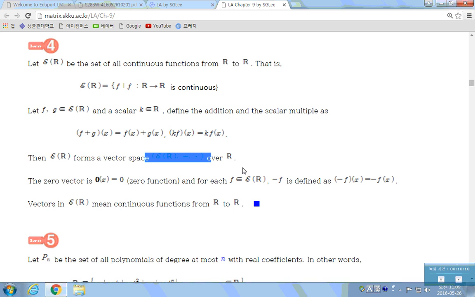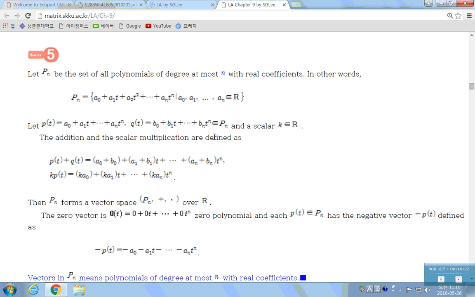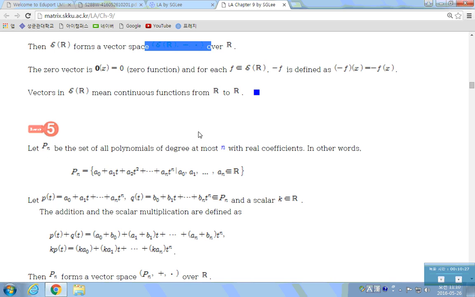Now you can deal with this vector space with the knowledge that you have learned from chapters 1 to 8. You can define an inner product on these continuous functions, like what you did on vectors in Rn and Cn.